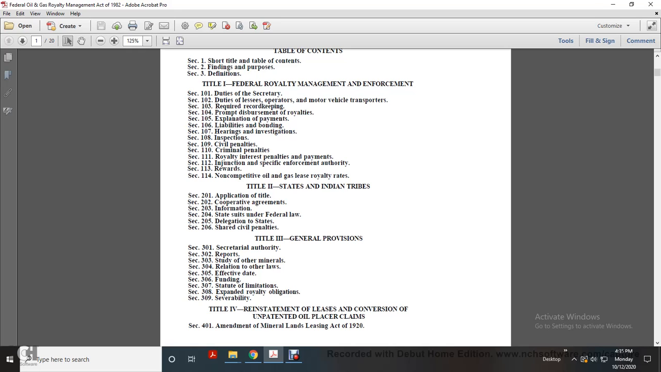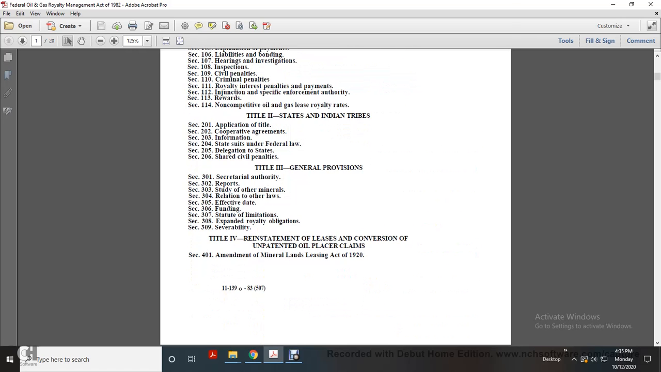Section 401, Amendment of the Mineral Lands Leasing Act of 1920. Alright, now continuing with